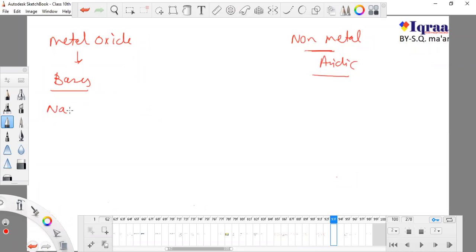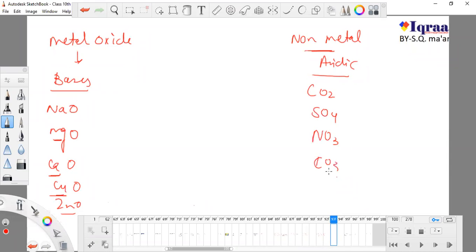Sodium oxide, magnesium oxide, calcium oxide, copper oxide, zinc oxide, all are metals containing oxygen, that's why they are bases. But carbon dioxide, SO4, NO3, and CO3, all of them are non-metals. Carbon is non-metal, sulfur is non-metal, nitrogen is non-metal, again carbon is non-metal. All of them have oxygen, so they are acidic in nature. Don't forget it ever and ever.